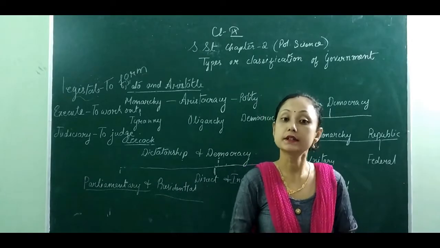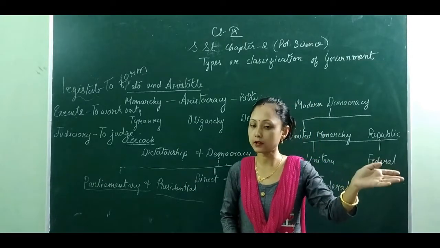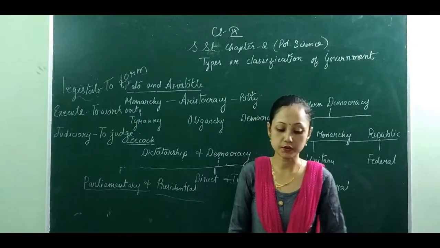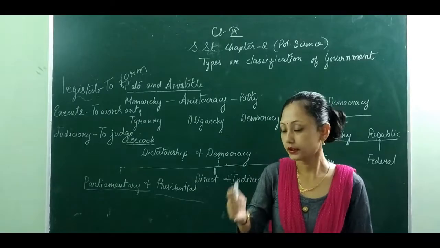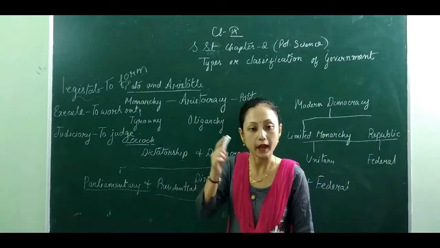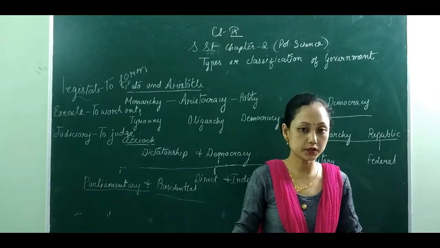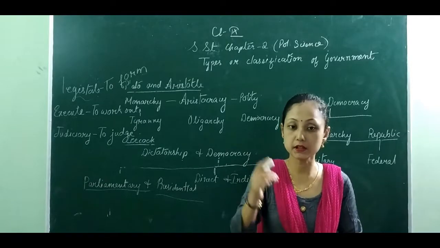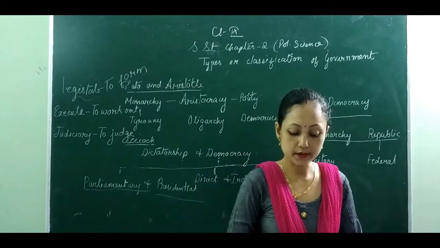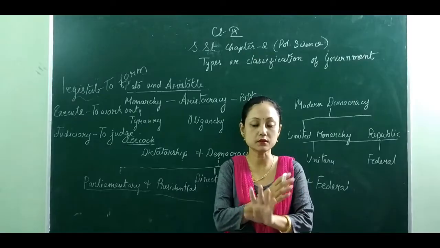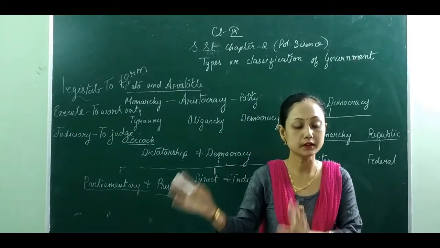Number 1, there is no distinction. Before, in the parliamentary form, we have the distinction between the head of the state and the head of the government. Now here, there is no distinction between the head of the state and the head of the government. There is no minister, the president is the head. Another one is the principle of the separation of power. There is no executive, there is no legislature, the president takes the decision.